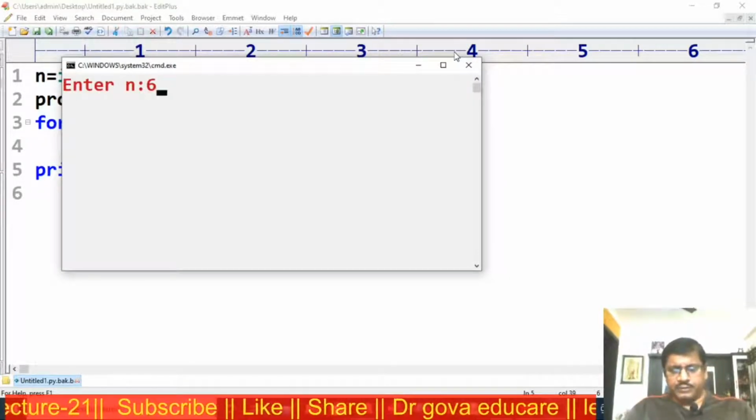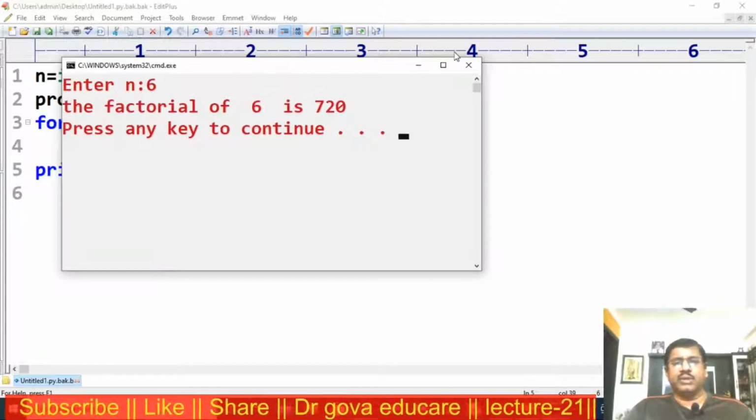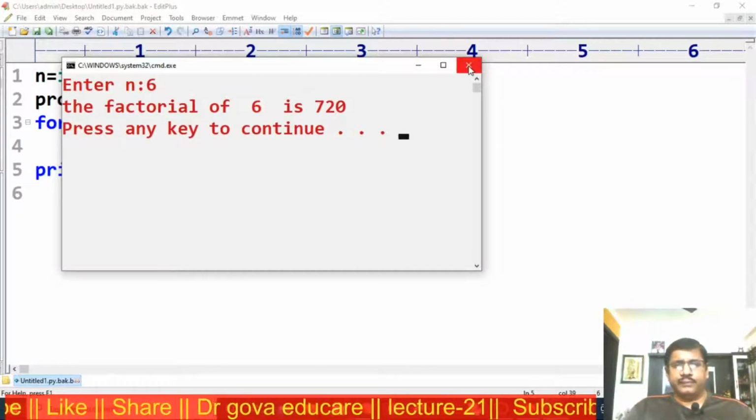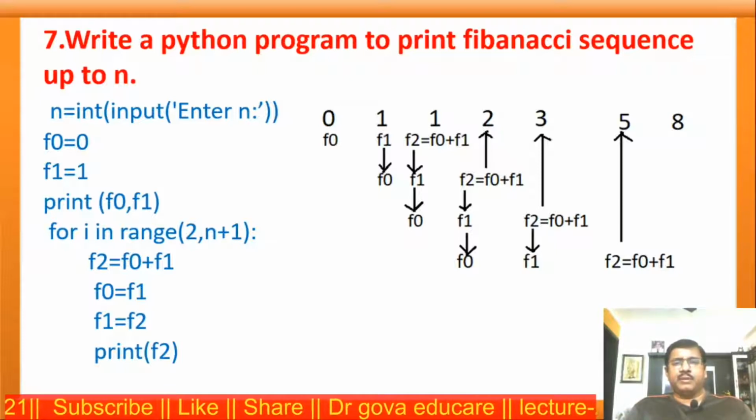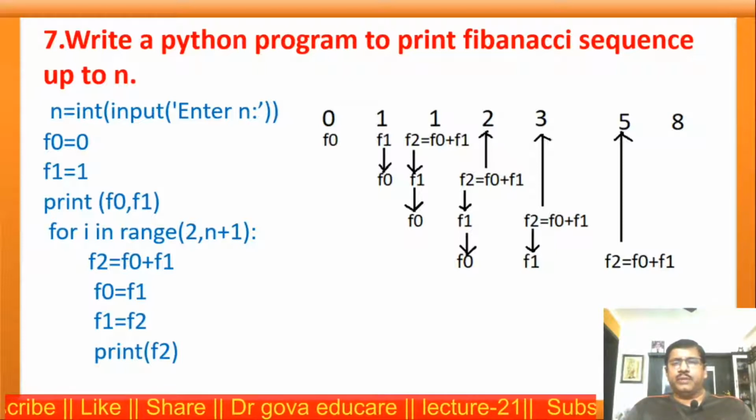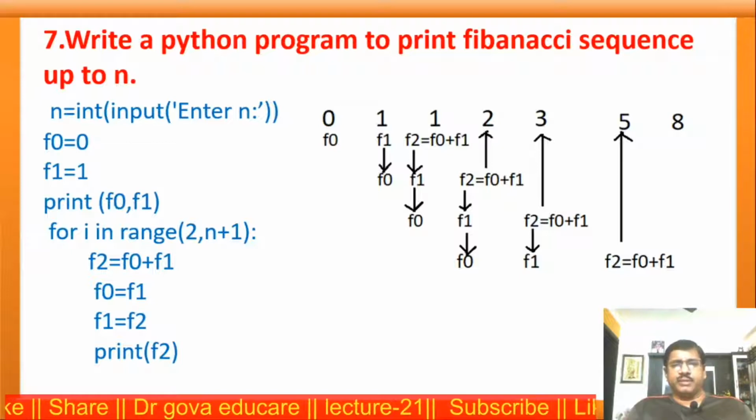The factorial of 6 is 720. Now this is the next program: write a Python program to print the Fibonacci sequence up to n numbers.